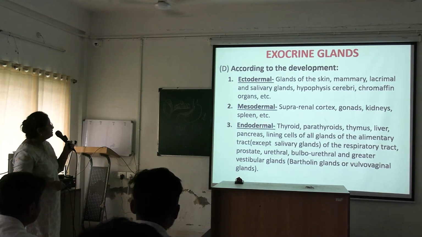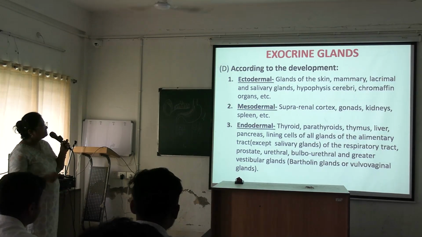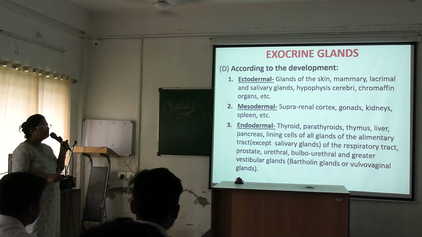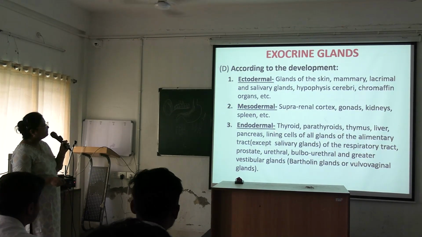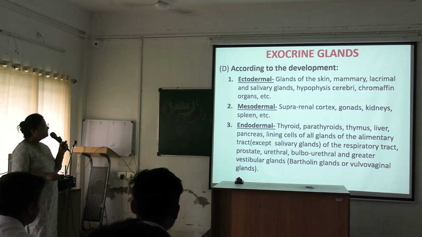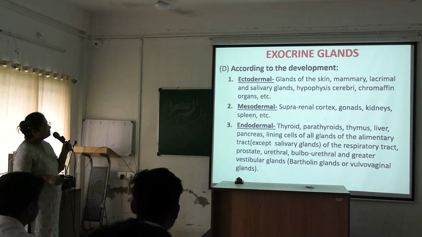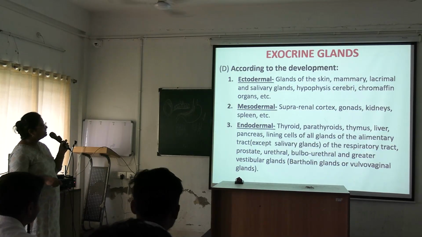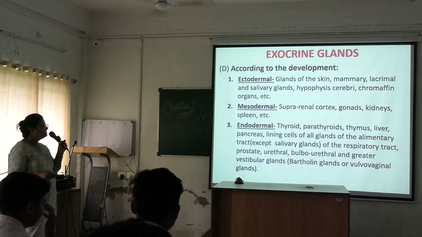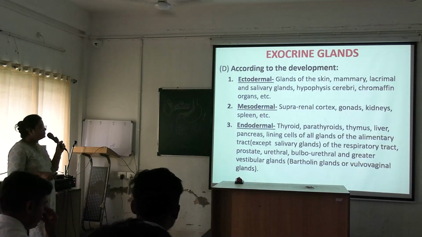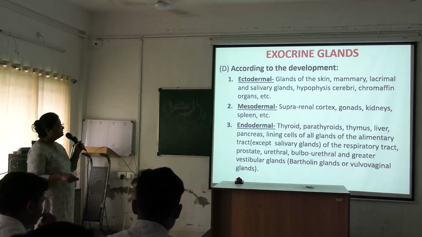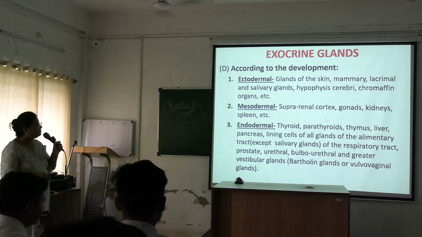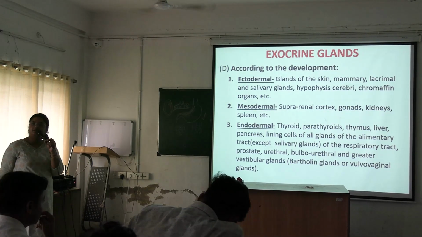Next is mesodermal. Mesodermal glands are very few: suprarenal cortex, gonads, kidneys, and spleen. Next is endodermal. Endodermal glands are the thyroid gland, parathyroid, thymus, liver, pancreas, and the lining cells of all the glands of the alimentary tract. Examples are the salivary glands, the glands of the respiratory tract, the prostate, urethral, bulbourethral, and greater vestibular glands. These are the Bartholin glands or vulvovaginal glands. All are endodermal in origin.